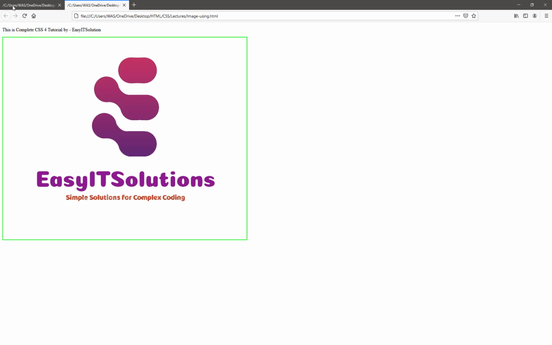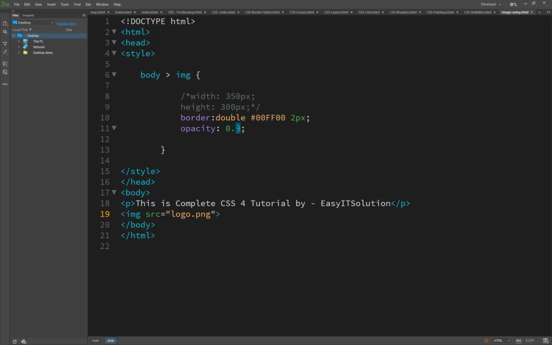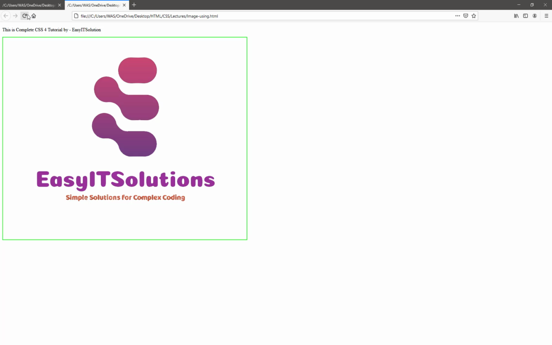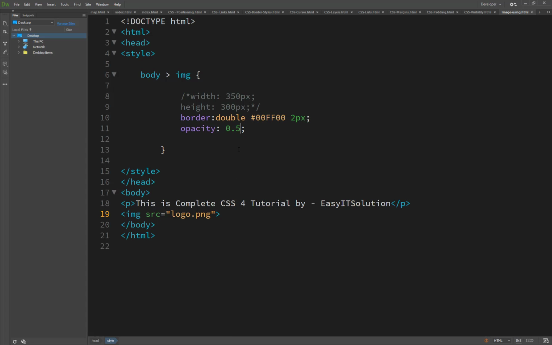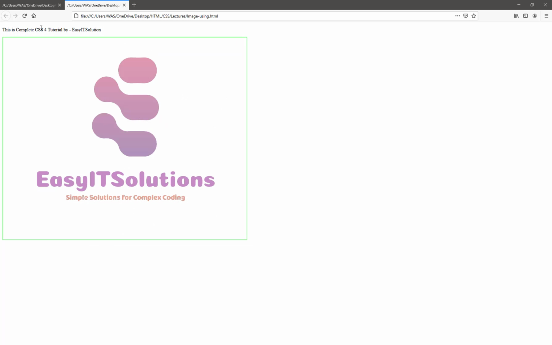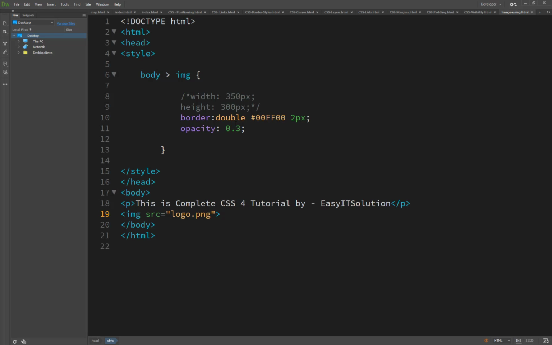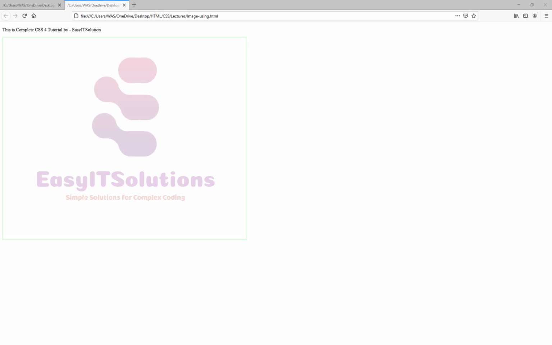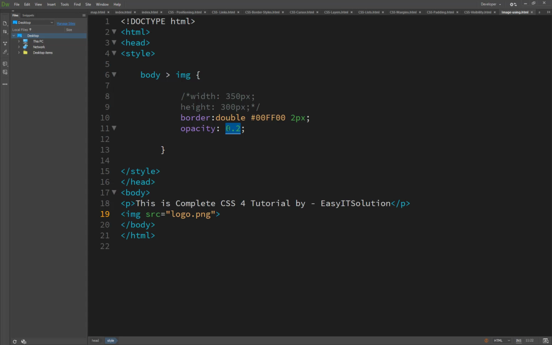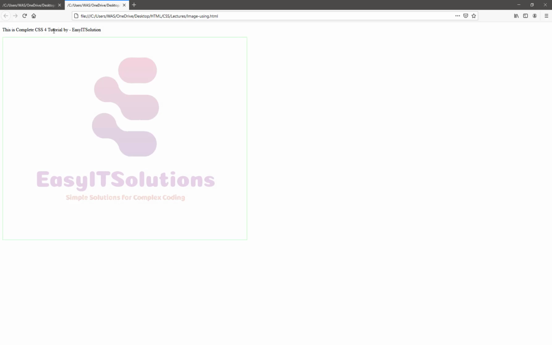If we set 0.5, it means 50% opacity, and you will see our image is lighter. If we select 0.3, it's 30% opacity, so our image is lighter still, and at 0.2 even lighter. And if we use 1, it's 100% opacity.